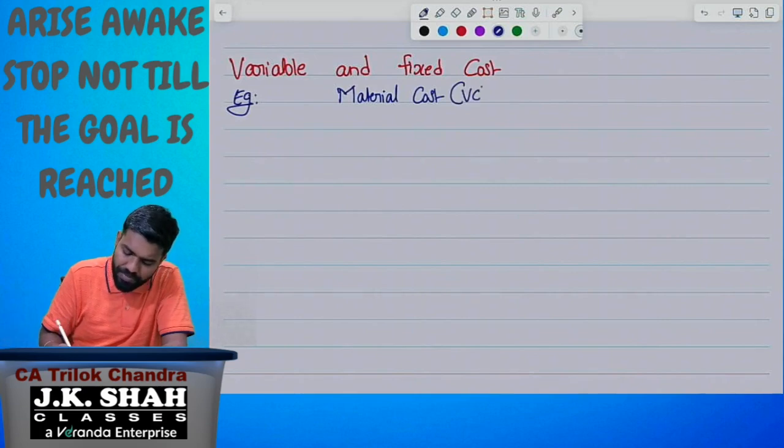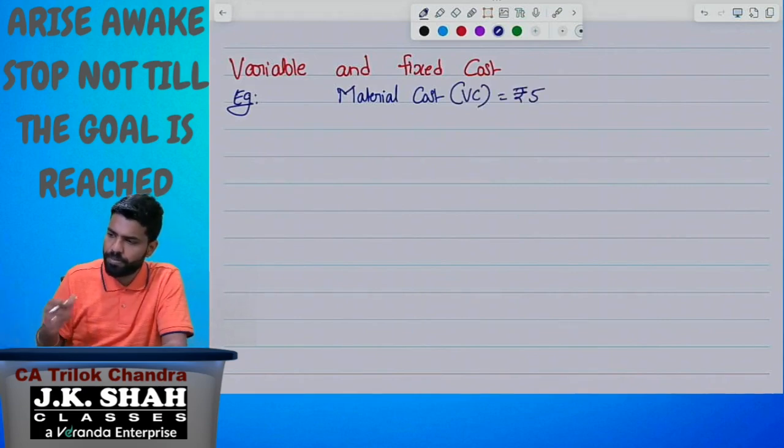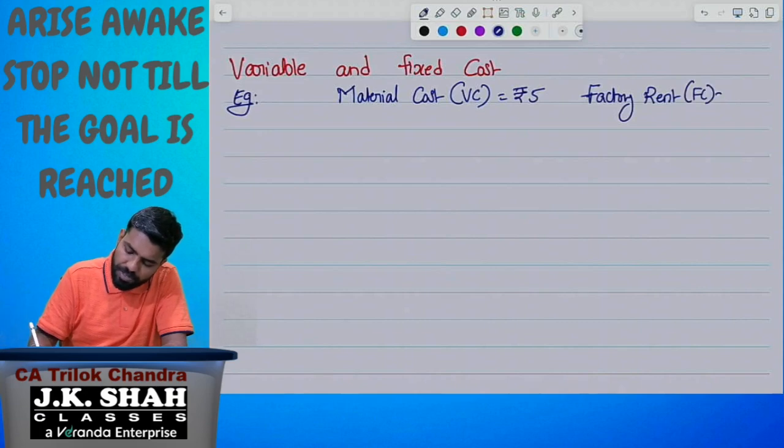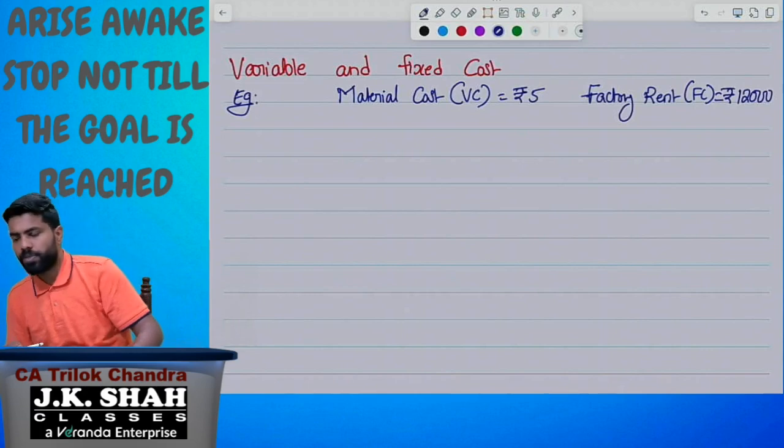Material cost, which is a variable cost. Let me take an example per unit, 5 rupees. Next, factory rent, which is a fixed cost. Let me take an example, 12,000.